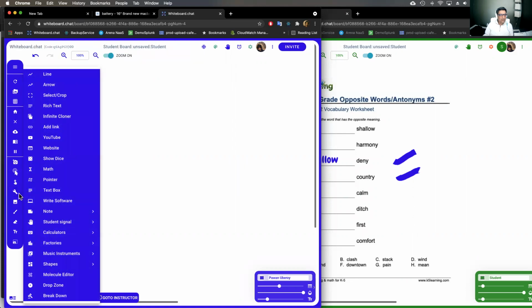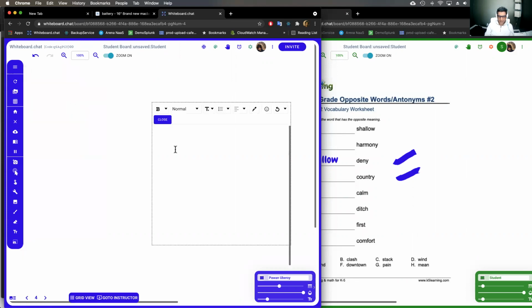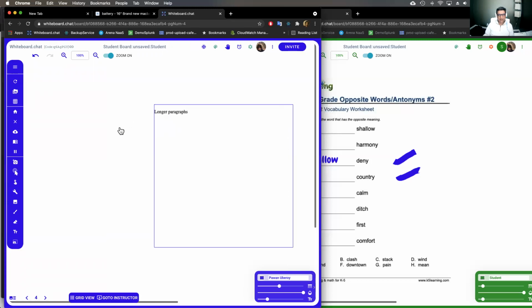Let's go open the tools menu. You can see a whole bunch of tools here. You have line drawing tools, we have arrows, we have a select crop tool built in. There's a rich text editor. So if you want to type longer paragraphs, or better formatting of text, you can actually use the rich text editor to do that.